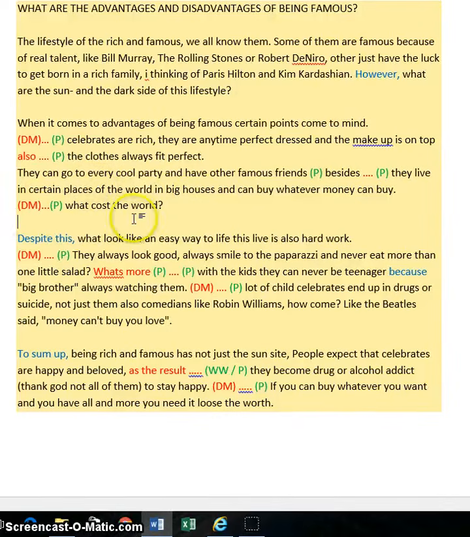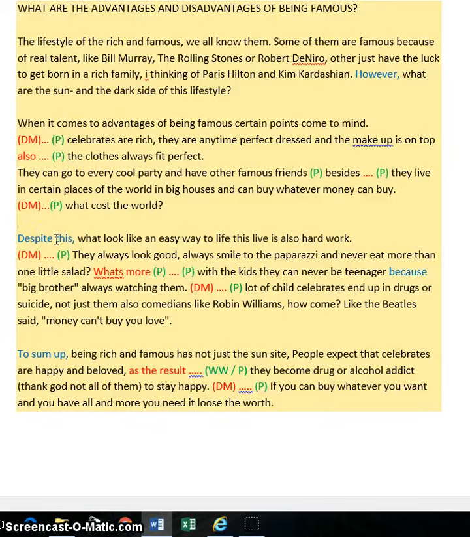What cost the world? So now we're changing the tone of what we're saying, and you are asking a rhetorical question from your audience. Let's start that with a discourse marker. Okay, so in a way you are concluding this paragraph. What discourse marker do you think you could use to conclude the paragraph and to show your reader that, okay folks, that's the end of the first paragraph. That's what we're trying to say. So please try and think of a discourse marker to conclude this paragraph. Okay, and don't forget the punctuation.